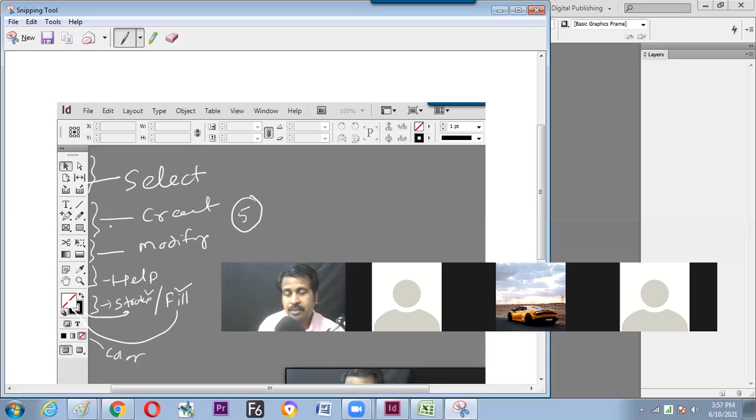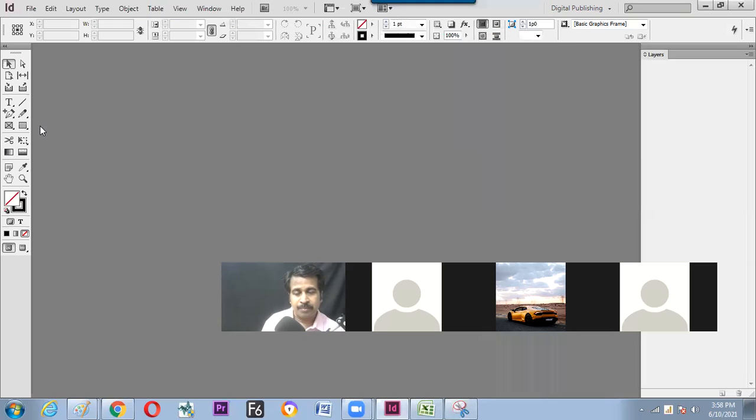Now if you can see on the screen, there are certain tools which have a triangle button on the left down corner. Hope it is visible. On the right down corner, I'm speaking wrong. In the right down corner, there is a triangle button on certain tools, not on all tools. This indicates that it is not a single tool. Inside this, a lot of tools are there. So hope we have understood now. InDesign doesn't have just this many tools. It has more tools inside it. So let us switch to the software and get the hidden tools to pop up.